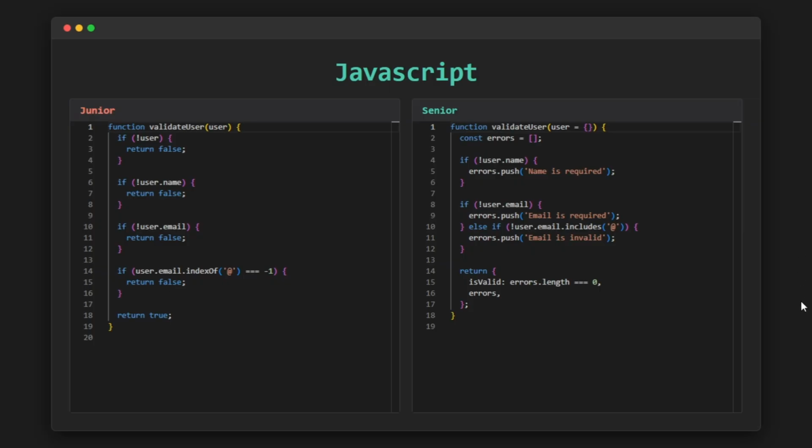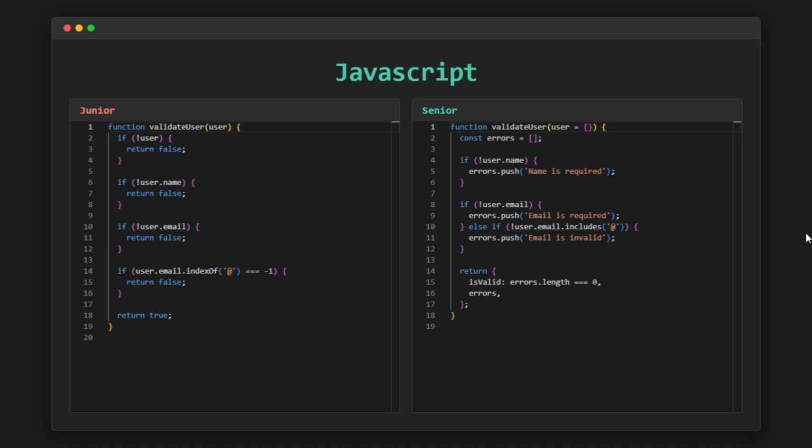And this brings us to the key mindset shift. Senior developers don't just validate data to make the feature work today. They design code with clarity in mind, with scalability in mind, and with long-term maintainability in mind. In other words, senior developers write code not only for the computer, but for the people who will read, use, and maintain that code in the future.